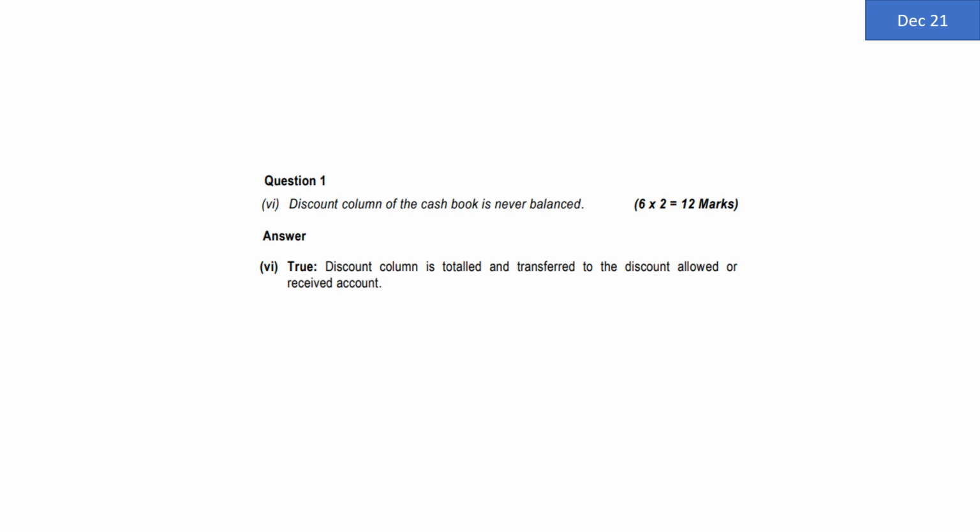The discount column is totaled and transferred to the discount allowed or discount received account, but it is never balanced. To balance means to take the same total and then find out the balancing figure, which is never done. Totals are kept as they are and they are directly transferred to the P&L account. So the given sentence is true.